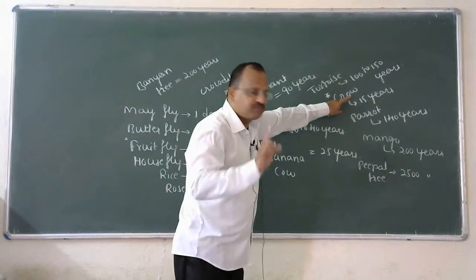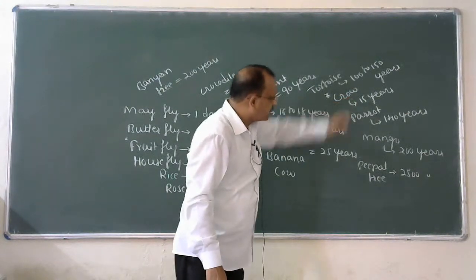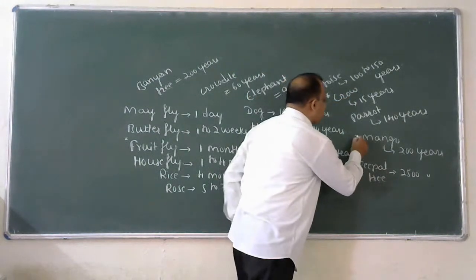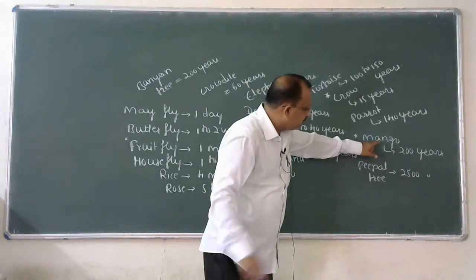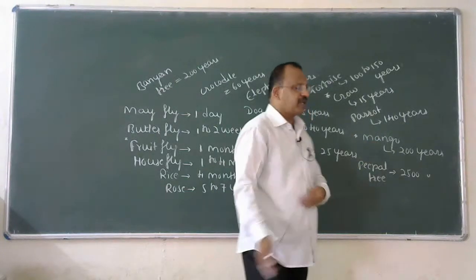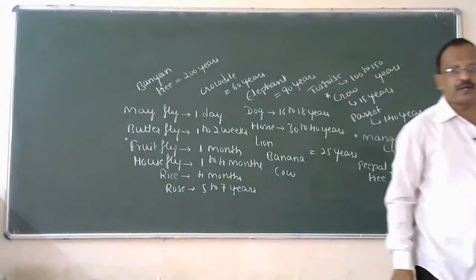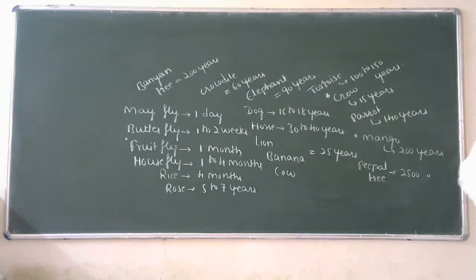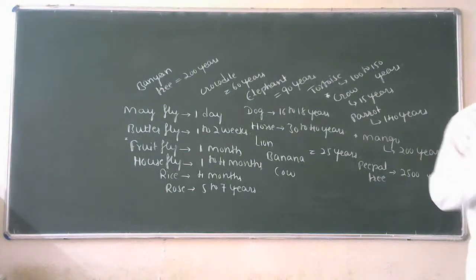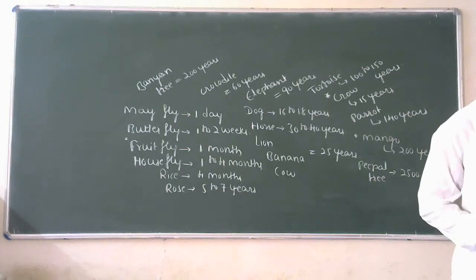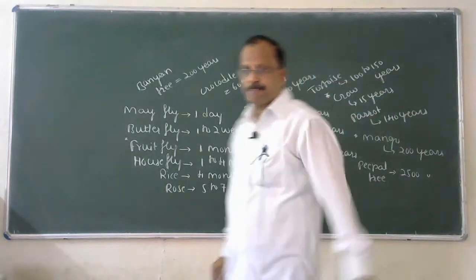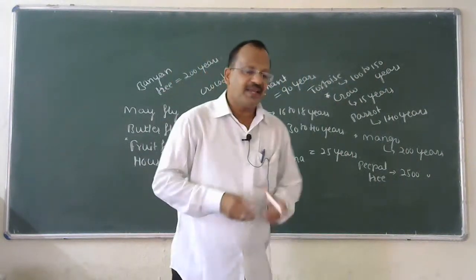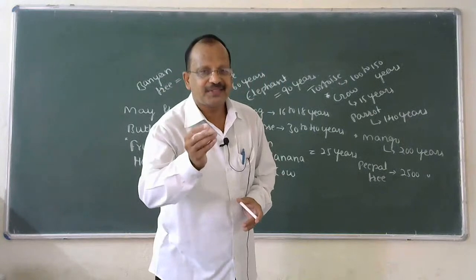First example is birds, crow and parrot. Lifespan of the crow is 15 years, parrot 140 years. Second example from the plant kingdom or plant community: mango is 200 years, peepal tree is 2,500 years. Finally, once again, I am requesting you to remember this statement: lifespan of the organism is not necessarily correlated with their sizes.